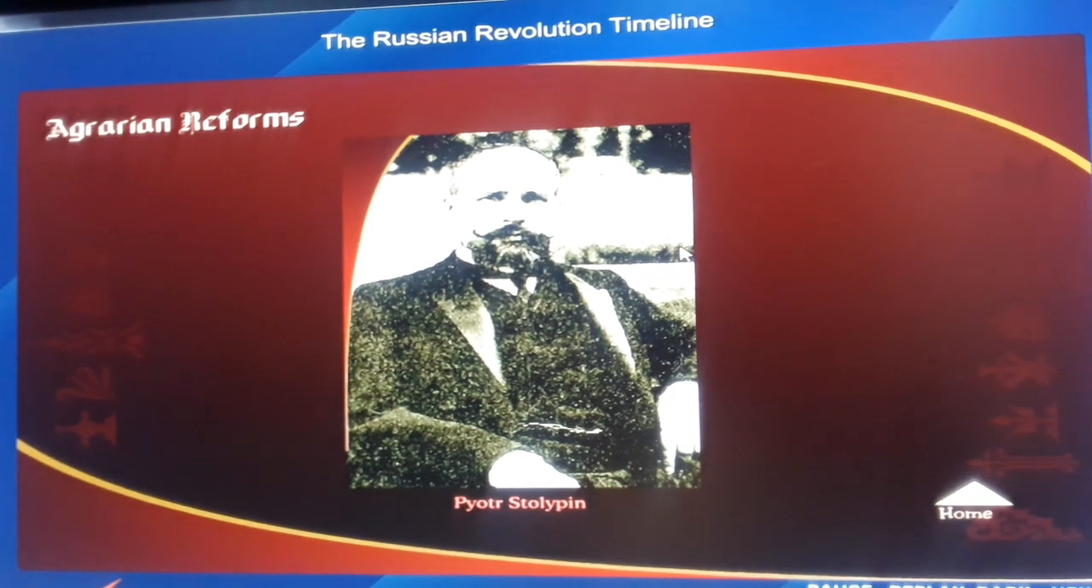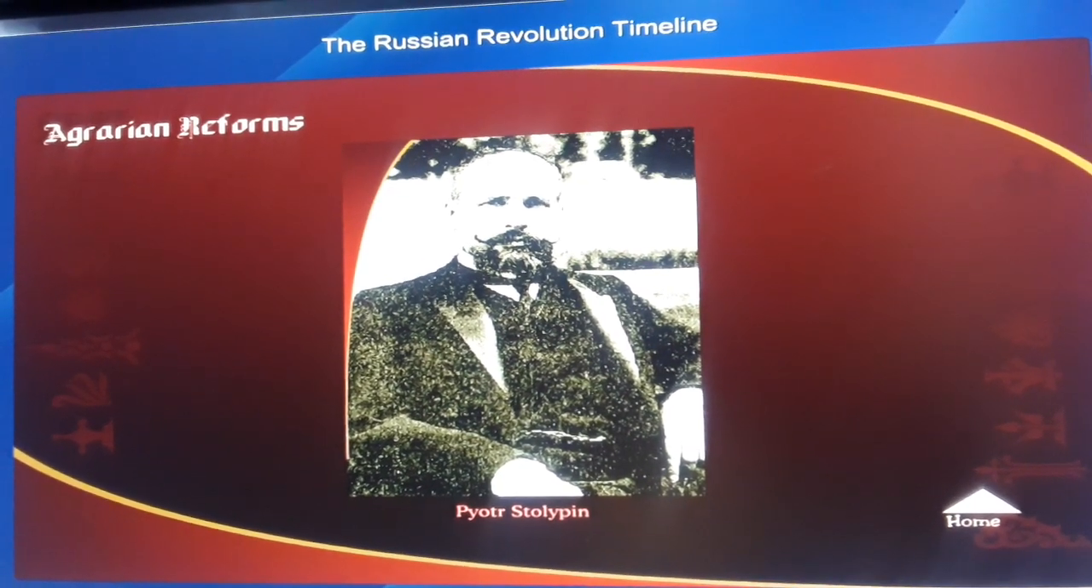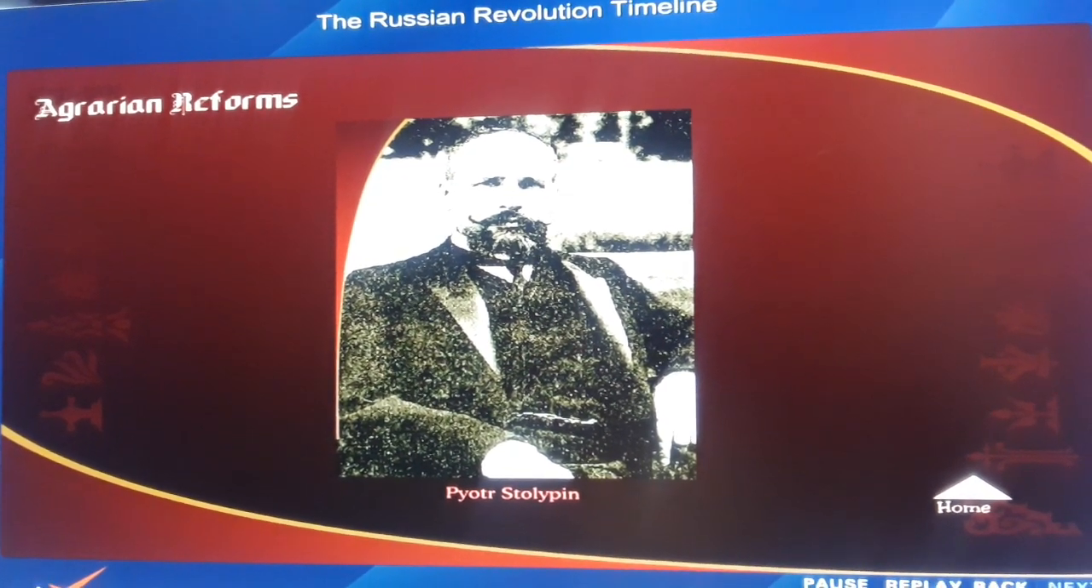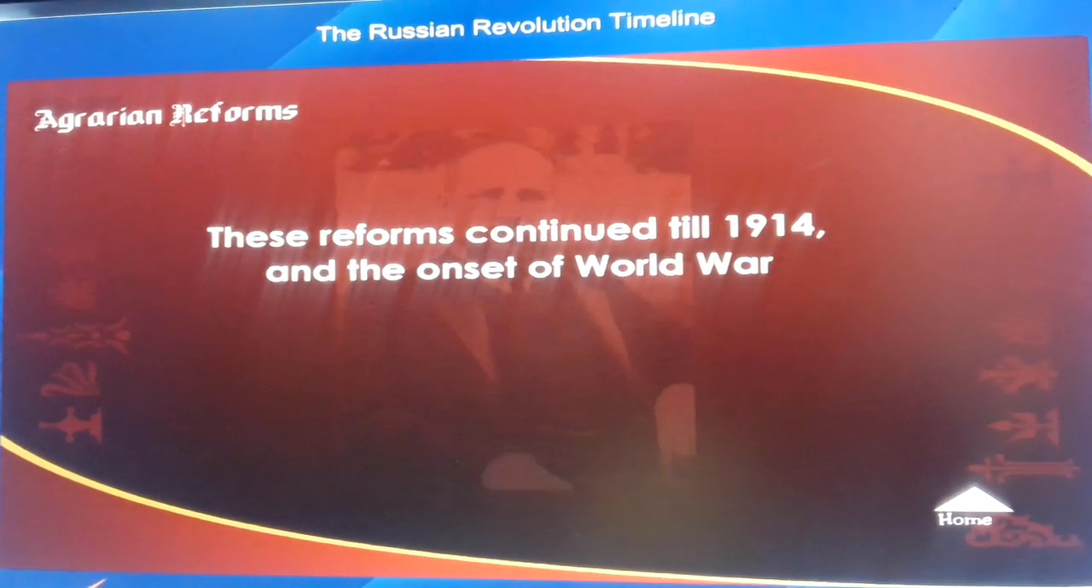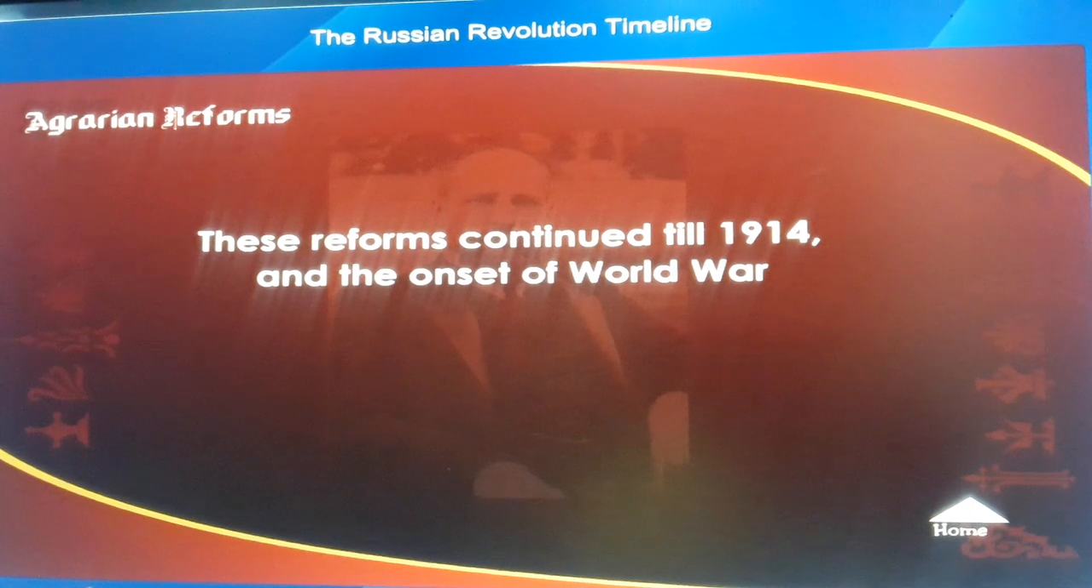Agrarian reforms. Pyotr Stolypin was the chairman of the Council of Ministers. He introduced agrarian reforms in 1906. These reforms continued till 1914 and the onset of World War.